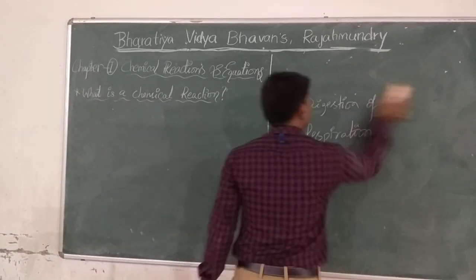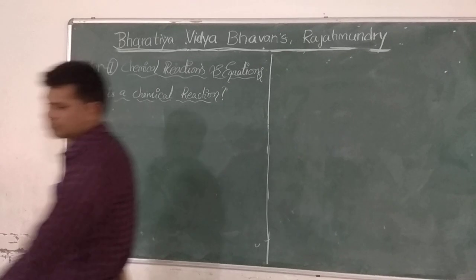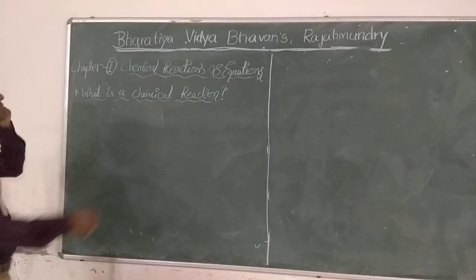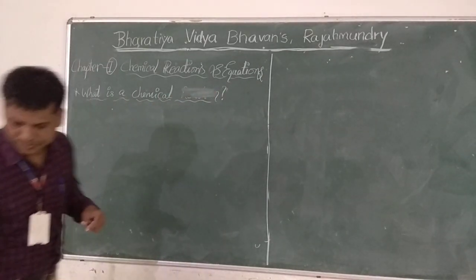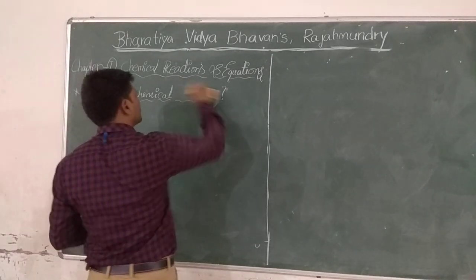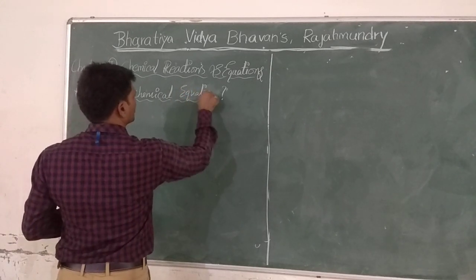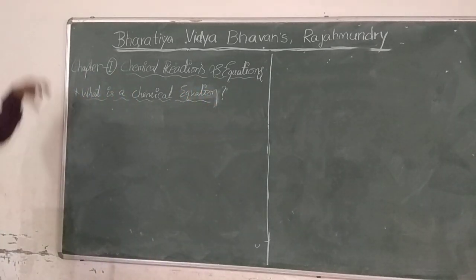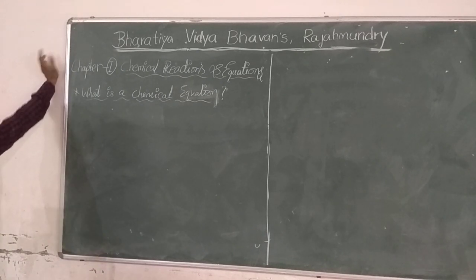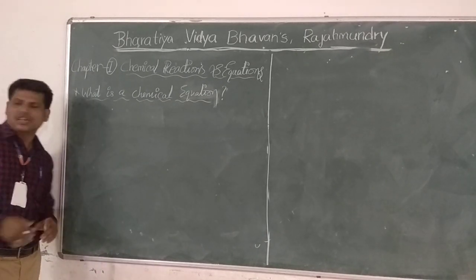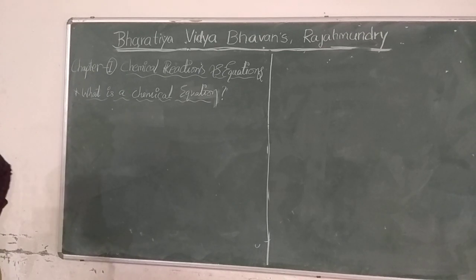What is a chemical equation? Very important. Every time, so many reactions happen in our daily life, in our body, in our surroundings, everywhere. Without a chemical reaction, there is no such operation, whatever it may be. So chemical reaction plays a major role in our daily life.